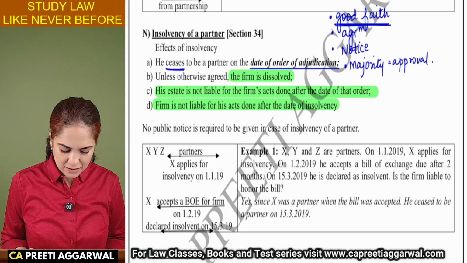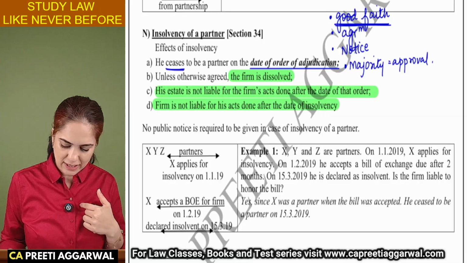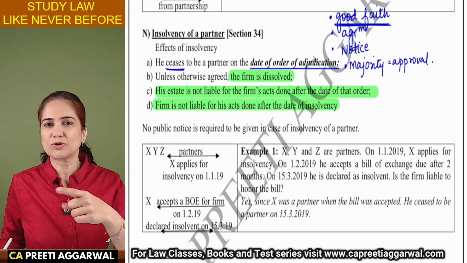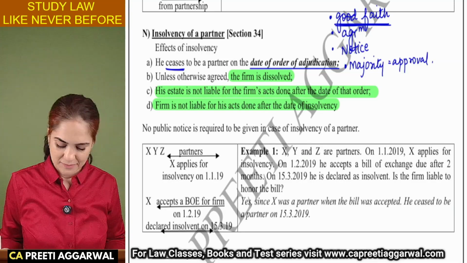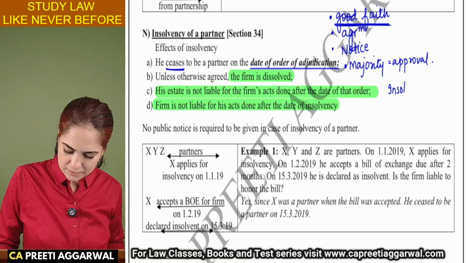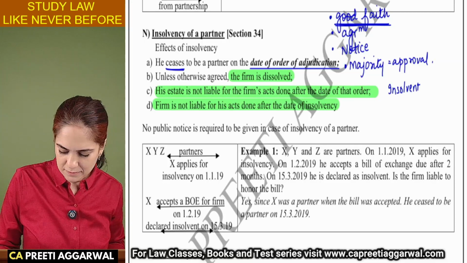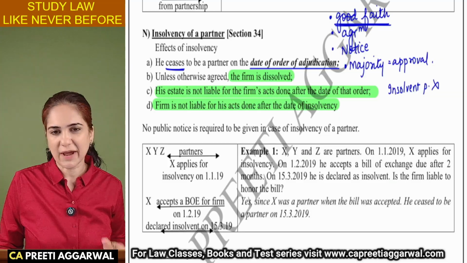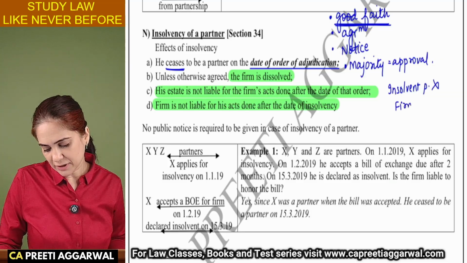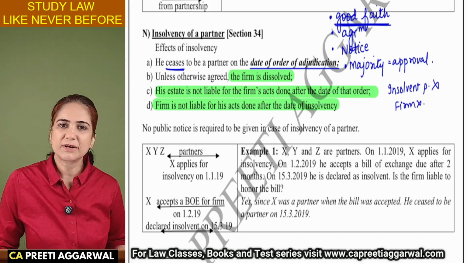Okay, so the insolvent partner is not liable for acts of the firm done after the date of order. The firm is also not liable for his acts done after the date of order.